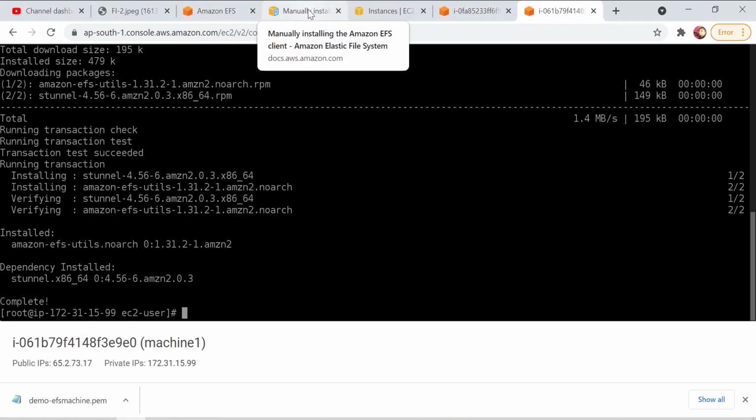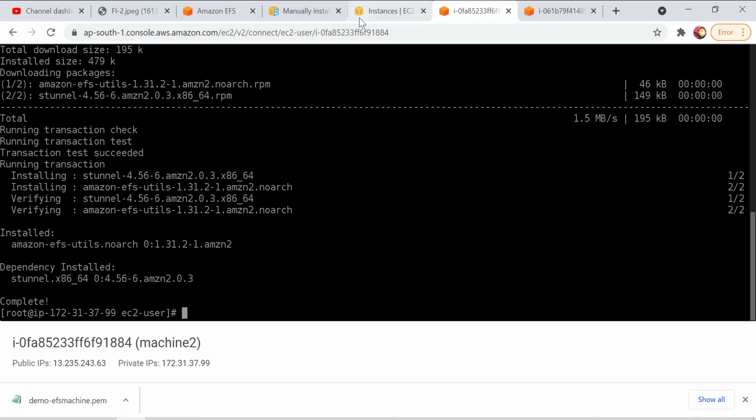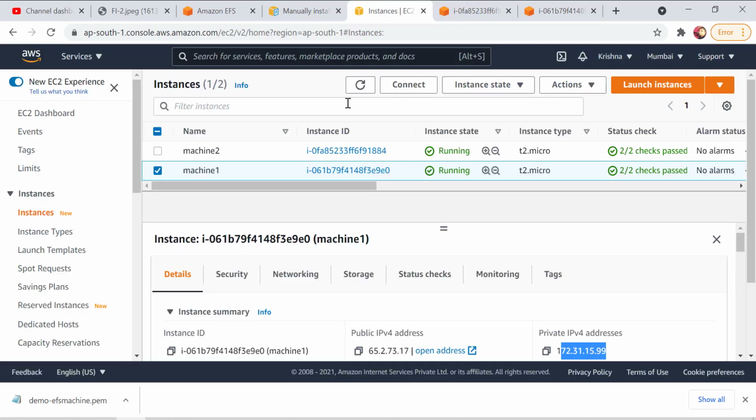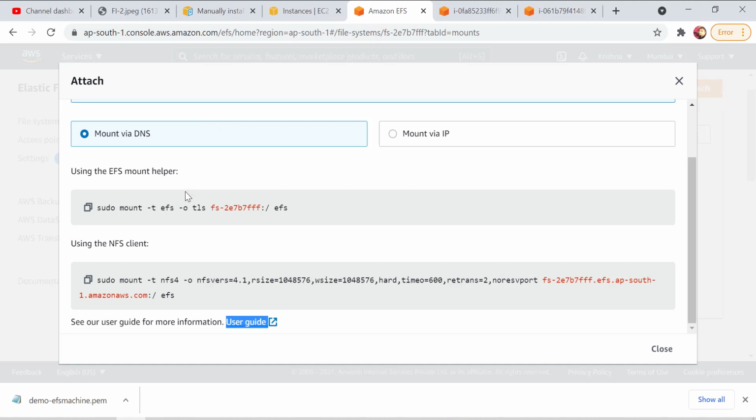Okay, now let's see if it's done in both machines. This particular thing is done. Now, guys, since this is done, let's come back to EFS. Now again, if we try to do it, it says that mounting needs to happen, and this is the directory name. Okay, EFS is the directory name.